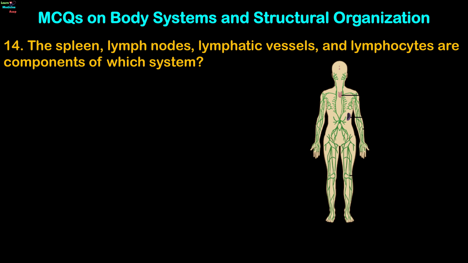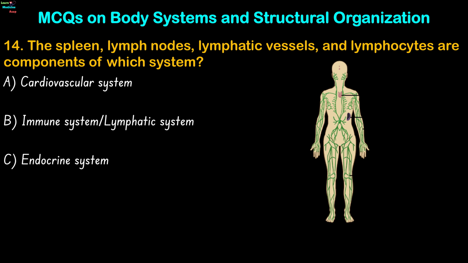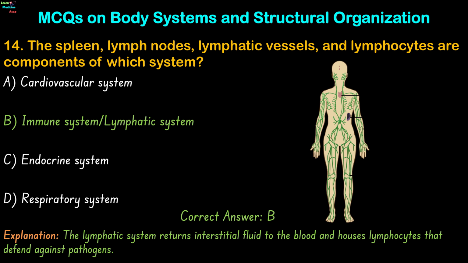Question 14. The spleen, lymph nodes, lymphatic vessels, and lymphocytes are components of which system? Cardiovascular system, immune system, or lymphatic system? Endocrine system or respiratory system? The correct answer is option B. The lymphatic system returns interstitial fluid to the blood and houses lymphocytes that defend against pathogens.